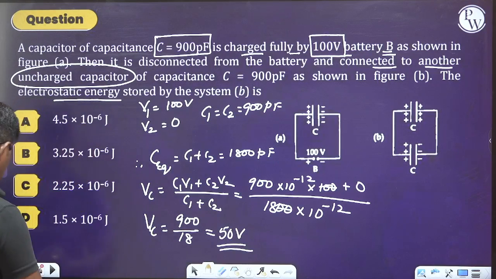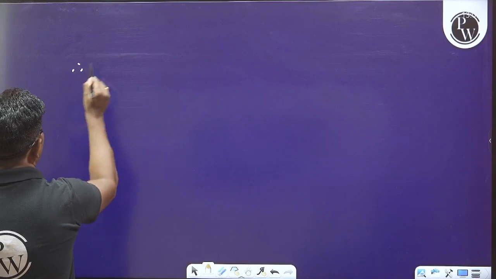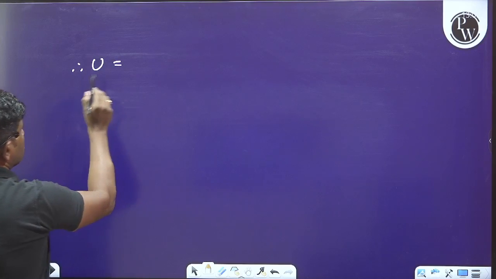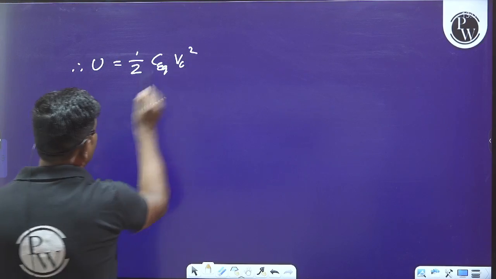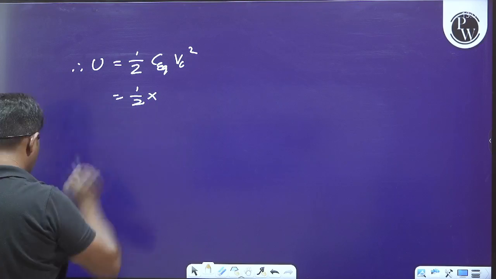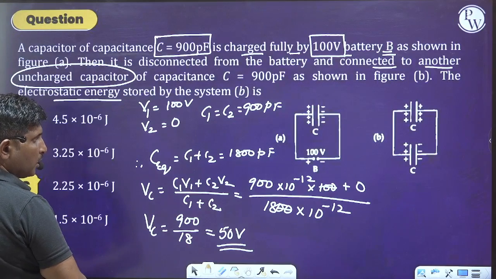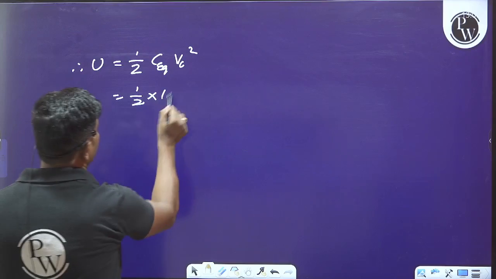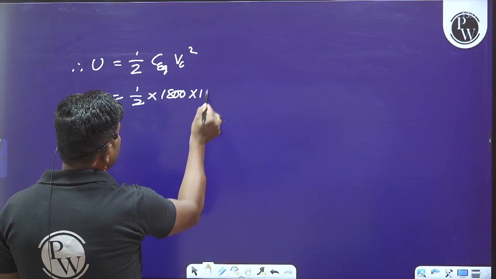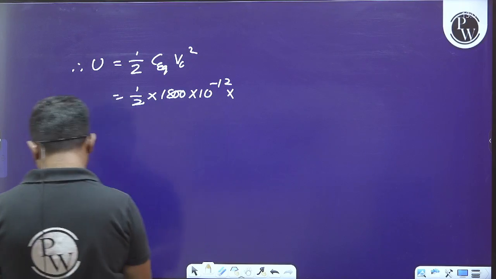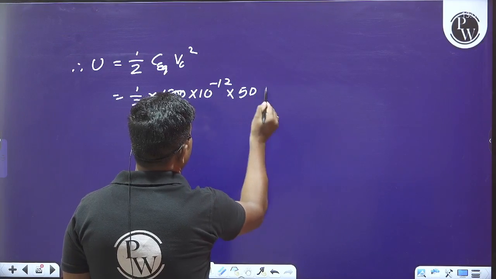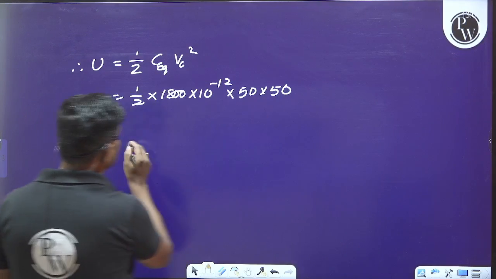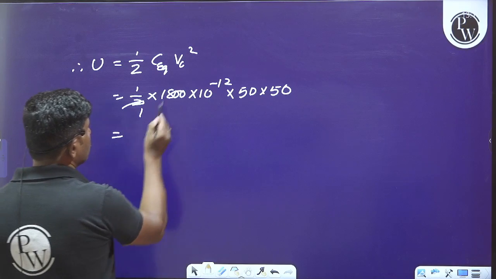Then what is the potential energy? Therefore, the potential energy in the second case is equal to half into C equivalent into V common square. So half into C equivalent. What is the C equivalent value here? 1800 picofarad into V common square. V common square is 50 into 50. So please do the simplification.